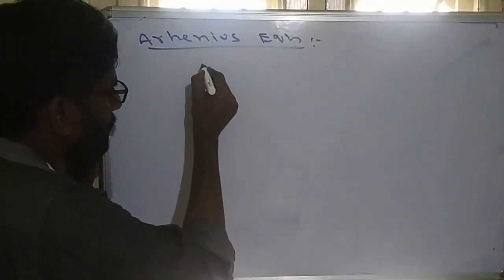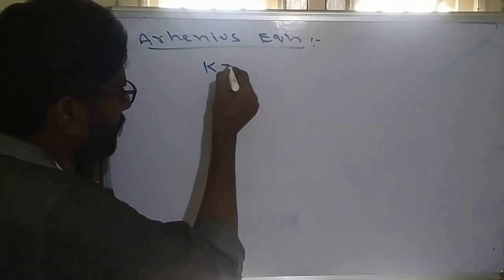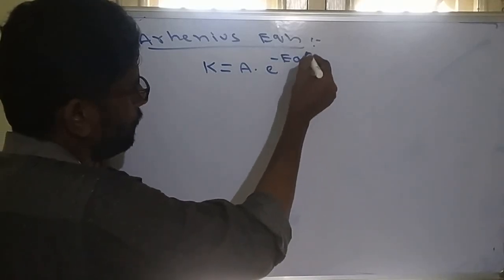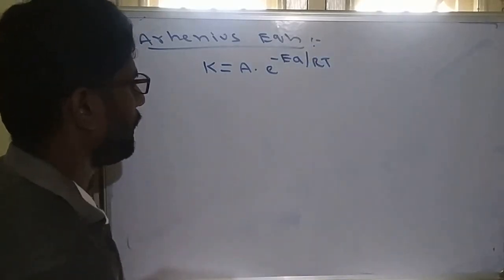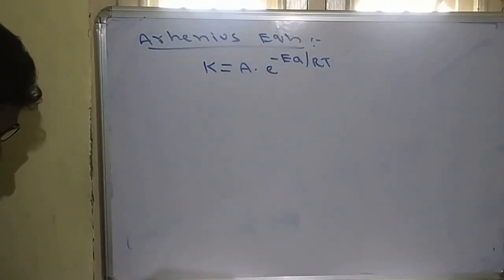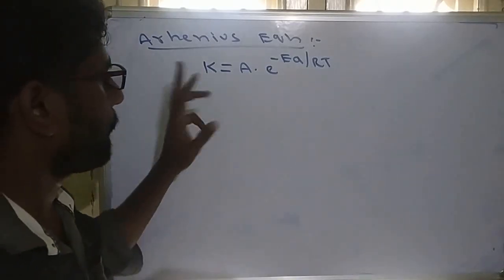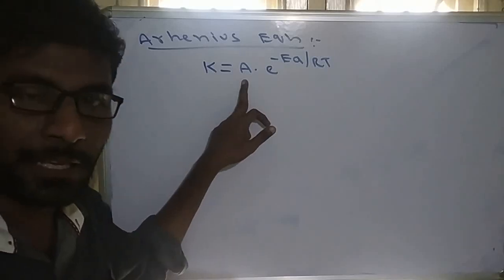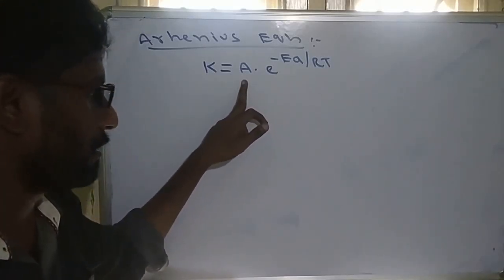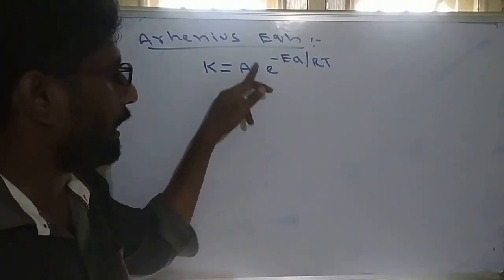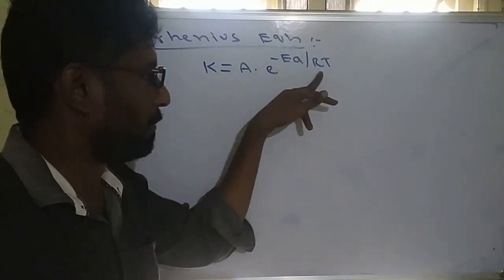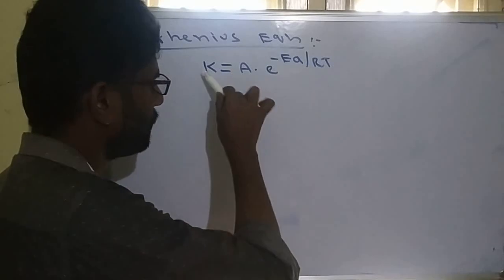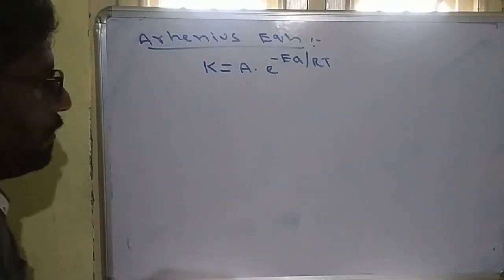Mathematically, it is given by one equation: rate constant k = A e^(-Ea/RT). This is called the Arrhenius equation. k is the rate constant, A is called the Arrhenius factor, it is also a constant, e is the exponential form, and T is the temperature. When temperature increases, the rate constant increases. How?